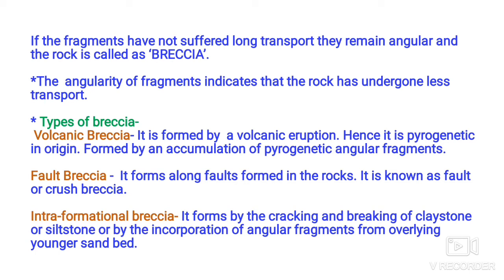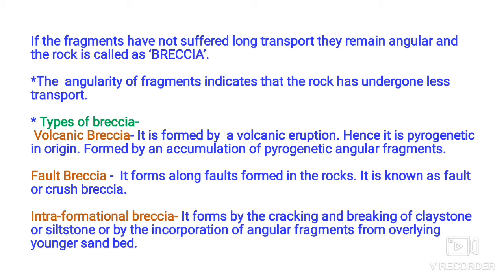And when this angular pyrogenetic material gets deposited together, forming a new rock type, it is called breccia. And as it is pyrogenetic in origin, it is called volcanic breccia.